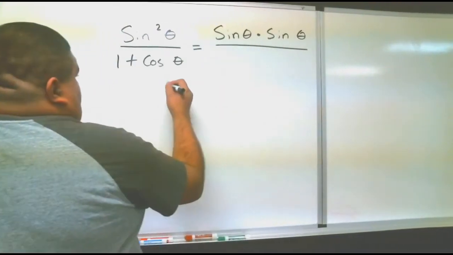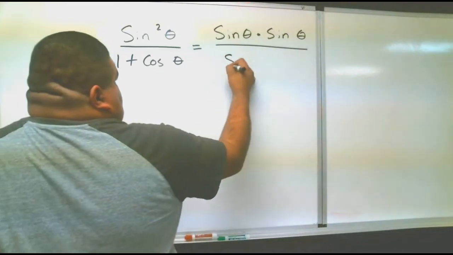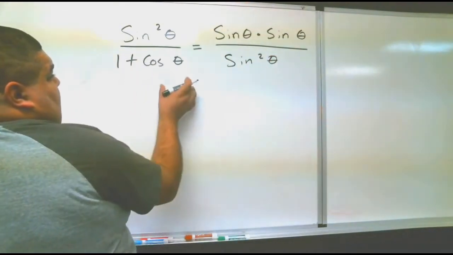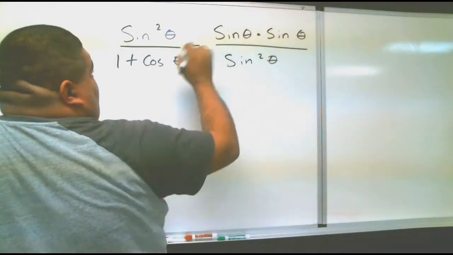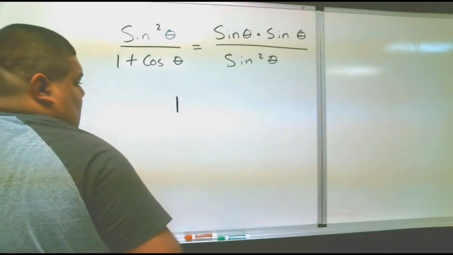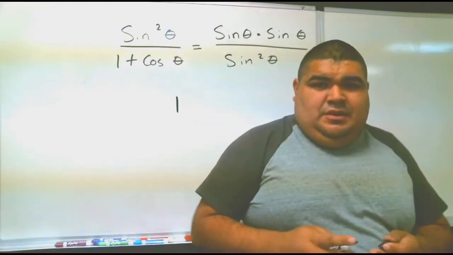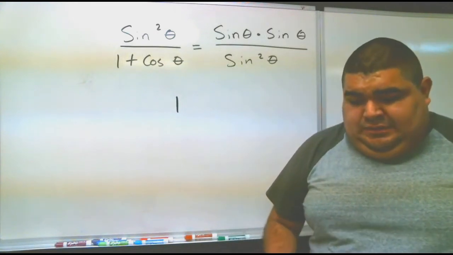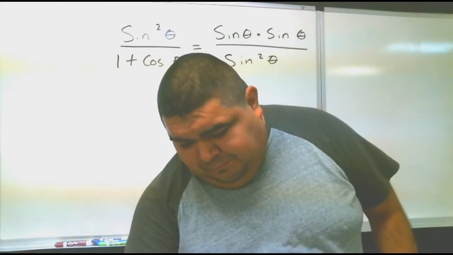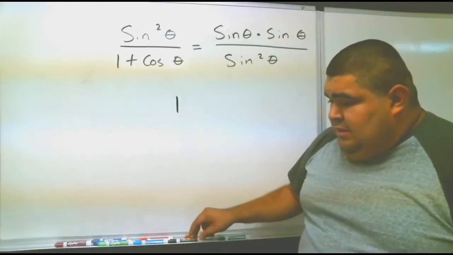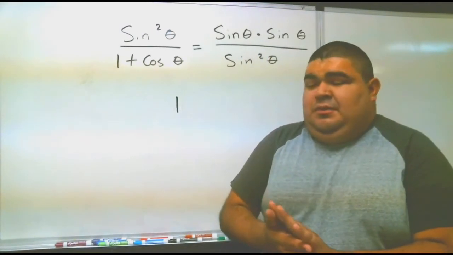So it has sine squared theta, which technically becomes sine over sine again. So technically your answer is just 1. Okay. All right, guys. So again, you need to really look on those charts to convert your problems.